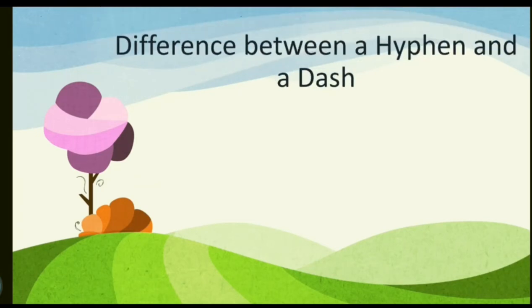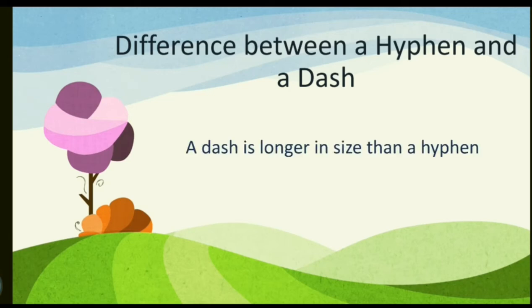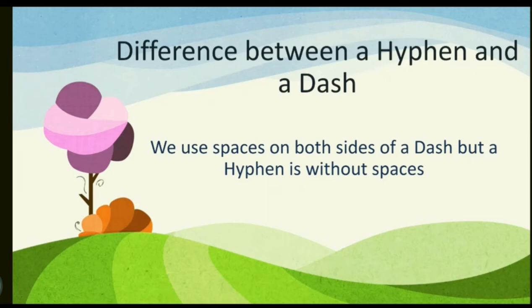Now we shall see the difference between a hyphen and a dash. The first difference is that a dash is longer in size than a hyphen. This is a dash, here is a hyphen. Another difference is that we use spaces on both sides of a dash, but a hyphen is without spaces. Like pages 10 – 23, you can see the spaces on both sides of the dash. T-shirt, there are no spaces around the hyphen.